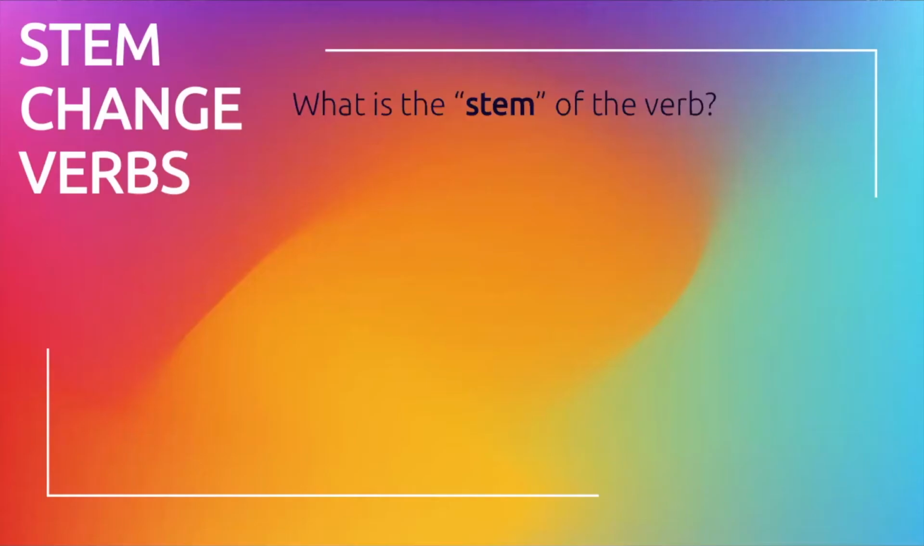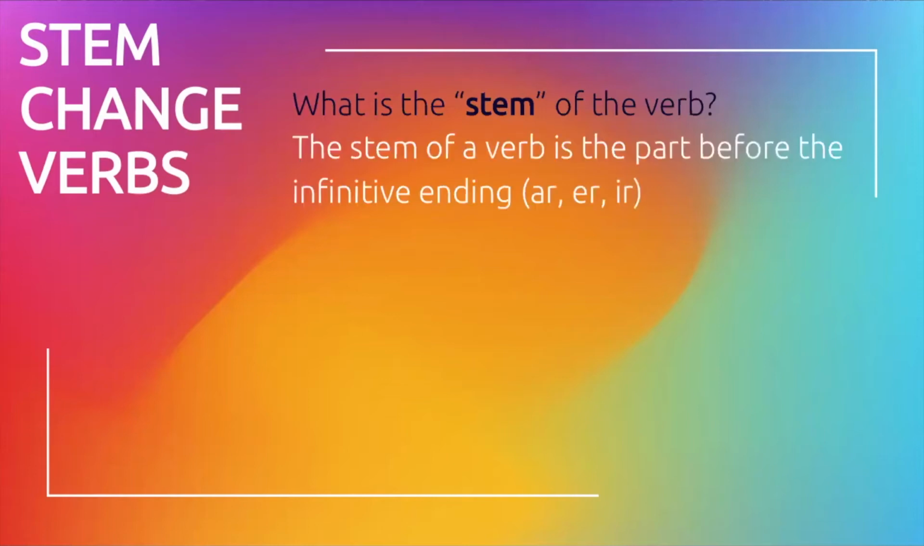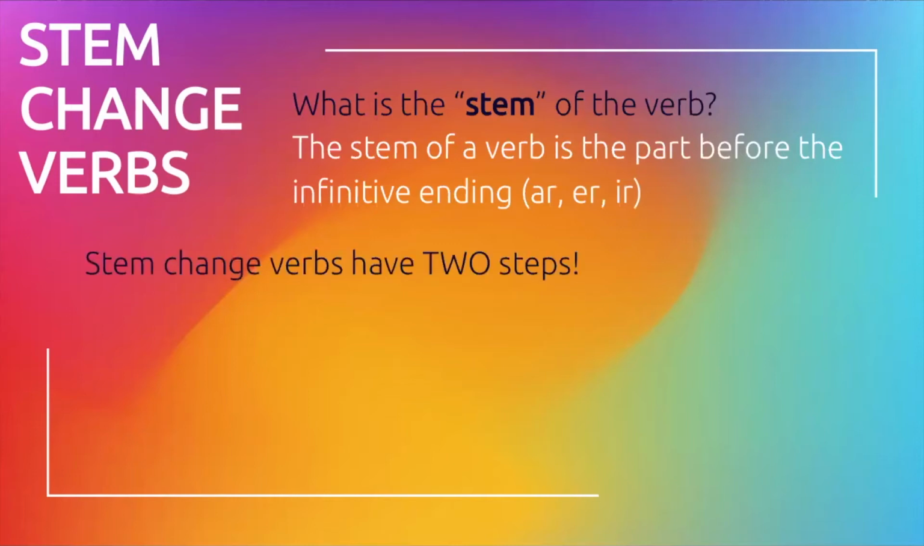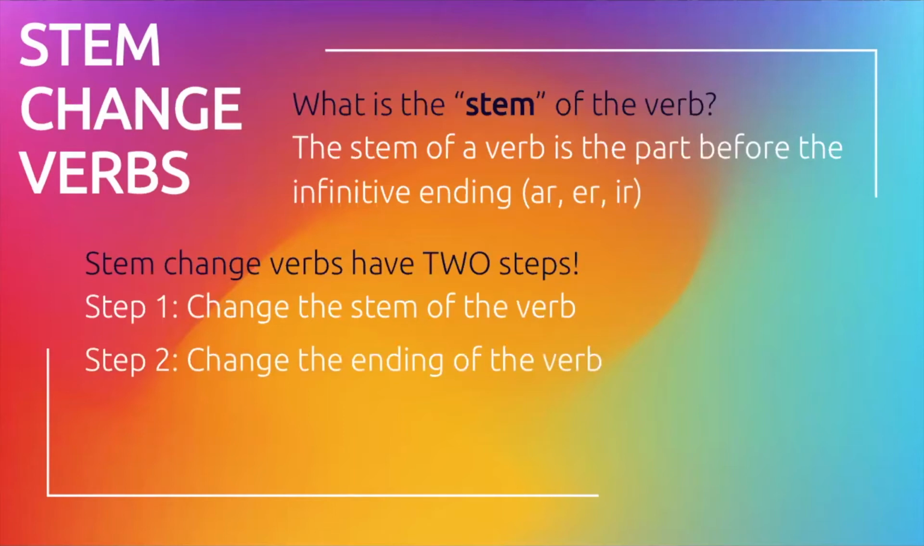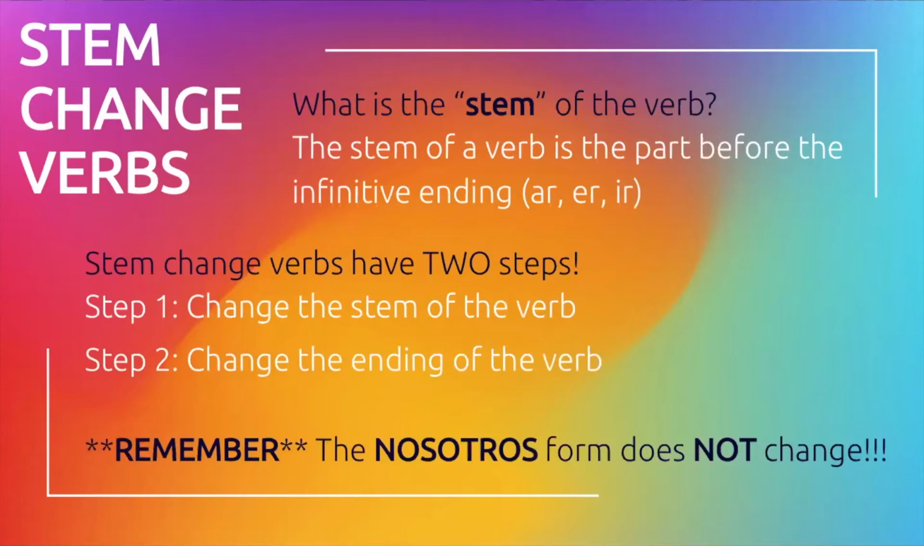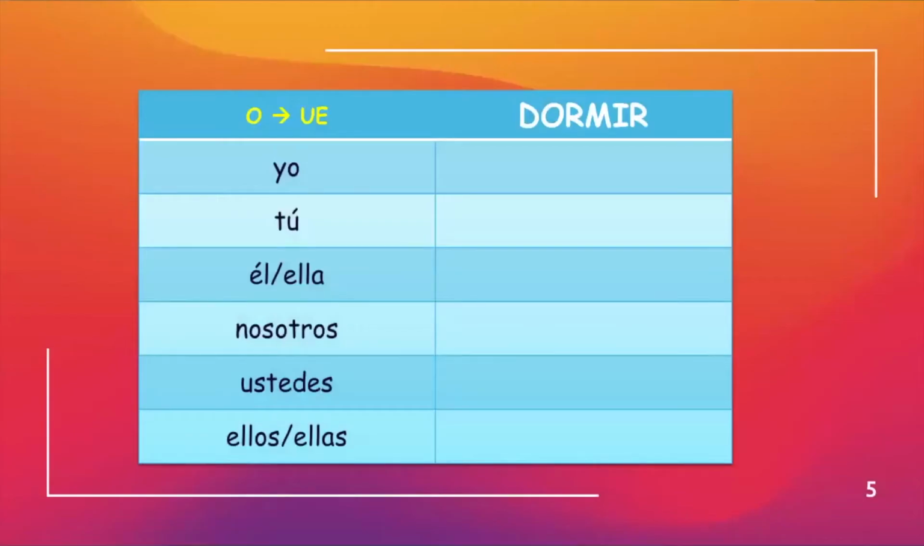not EMOS. When we talk about stem change verbs, the most important thing is to discover what is the stem of a verb. Well, the stem of a verb is the part before the infinitive ending, the AR, ER, IR. A stem change has two steps. Step 1, we change the stem of the verb, and step 2, we change the ending of the verb. Remember that the nosotros form does not change. Remember, nosotros, no change.